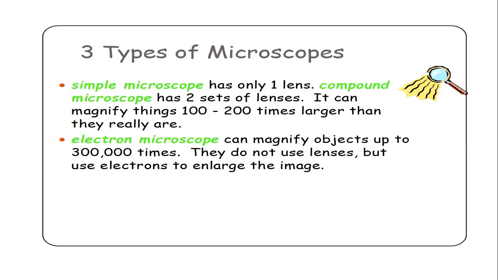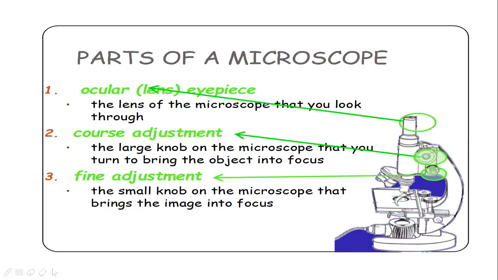Now, in the previous slides also we have seen, just to sum up, simple microscope has only one lens. Compound microscope has minimum two sets of lenses, and it can magnify things 100 to 200 times larger than they really are. So magnification will be 100 to 200 times. And electron microscope, it can magnify the objects up to 3 lakh times, and they do not use lenses but use electrons to enlarge the image. As the name suggests, the source of illumination is electrons here.